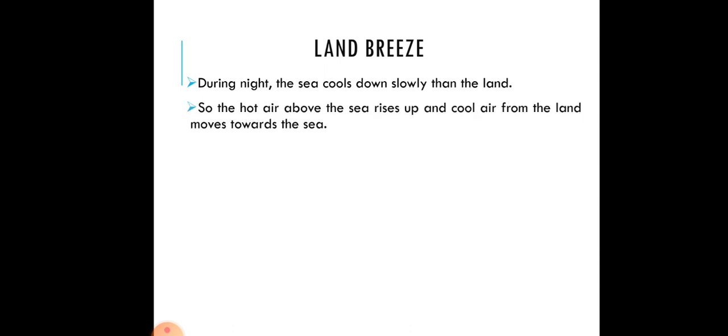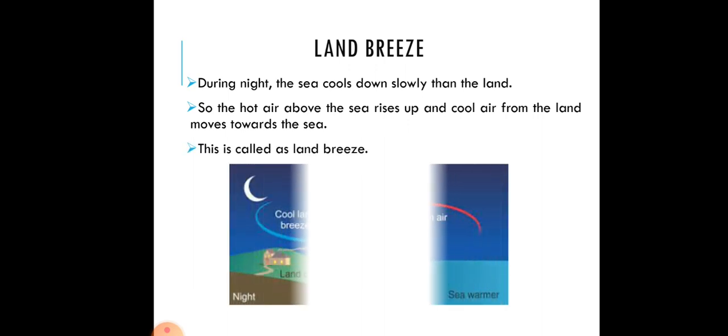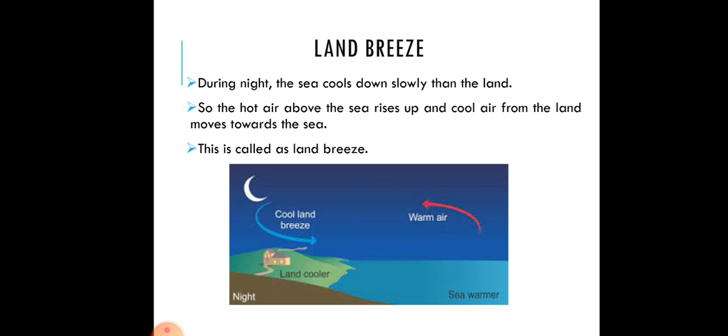Now coming to land breeze. During night, the sea cools down slower than the land. So during night, the land, as it heats faster, also cools down fast. So the sea becomes hotter. The hot air above the sea rises up, and cool air from the land moves towards the sea. The air above the sea is hot, so it will rise up, and the cool air from the land will take its place. This is called land breeze. As you can see now, during night the sea is warmer and the land is cooler, so cool air from the land will come to the sea, so it is called land breeze.